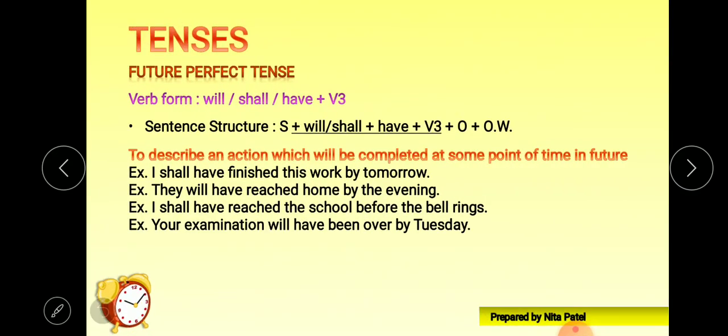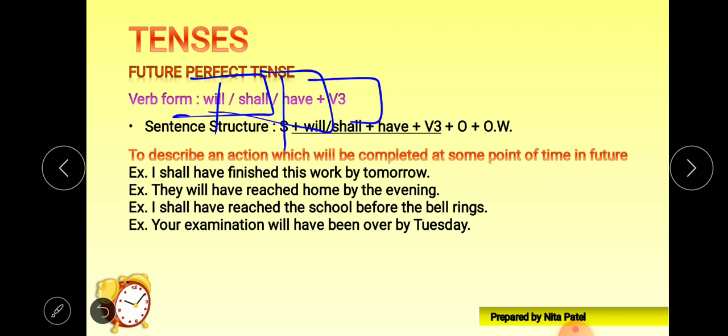Future perfect tense. The verb form of future perfect tense is, of course, will and shall. Without will and shall, no future tense would be there. So after will and shall, we'll put have, not have or has, only have.